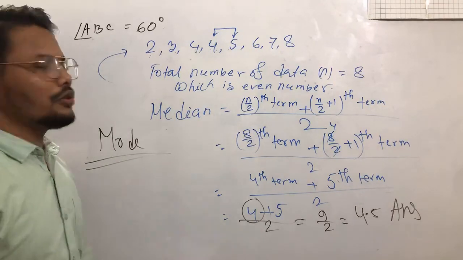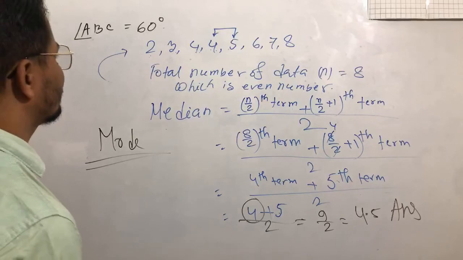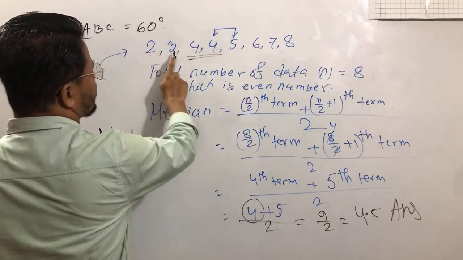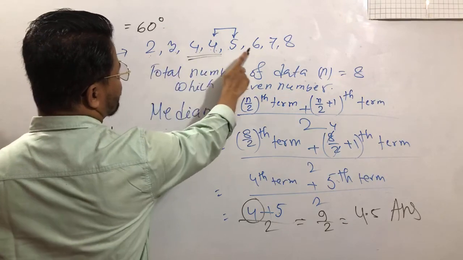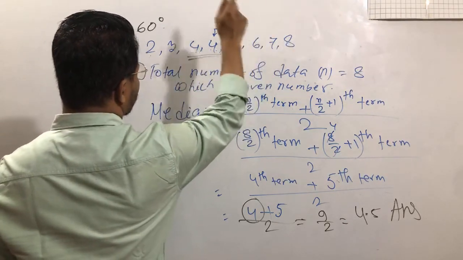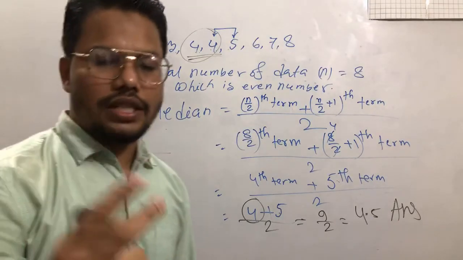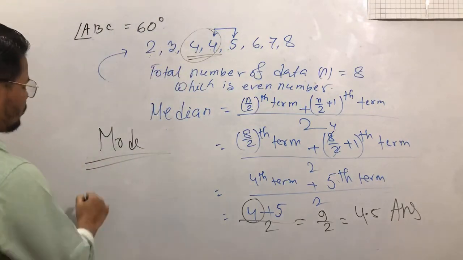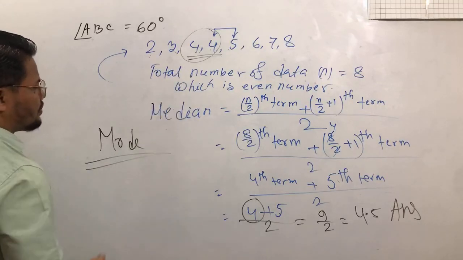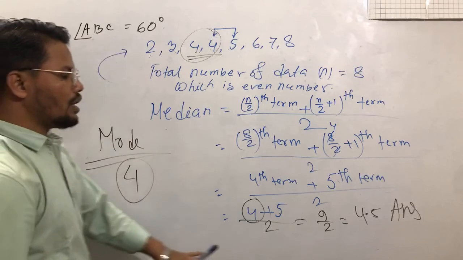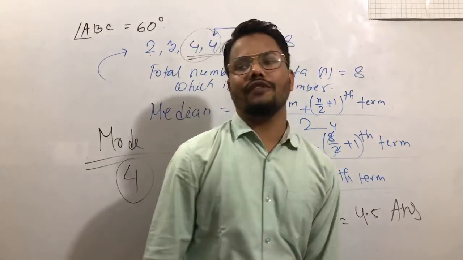Mode is the number which is repeated the maximum times. The 4 is repeated 2 times, 3 one time, 2 one time, 6 one time, 7 one time, 8 one time. This 4 appears 2 times. So the number which is repeated the maximum times is called the mode. So here the mode is 4. Mode is 4 and the median is 4.5.